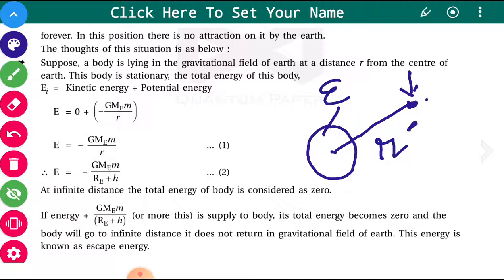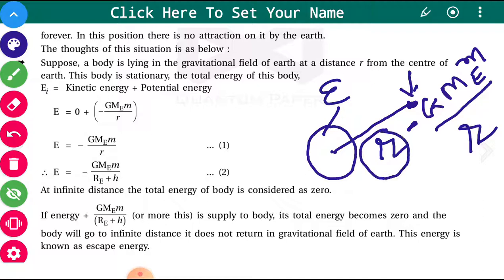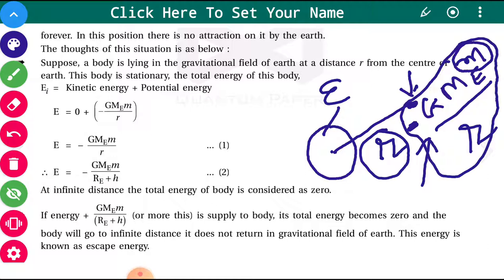So it is minus G Me m upon R. At distance R, the gravitational potential energy of the object whose mass is m is given by minus G Me m upon R. There is no motion, so it does not have any kinetic energy.